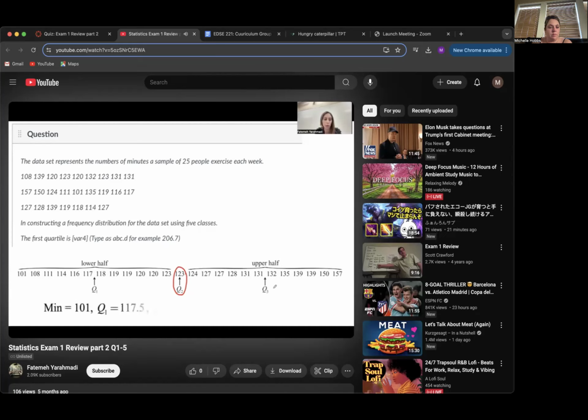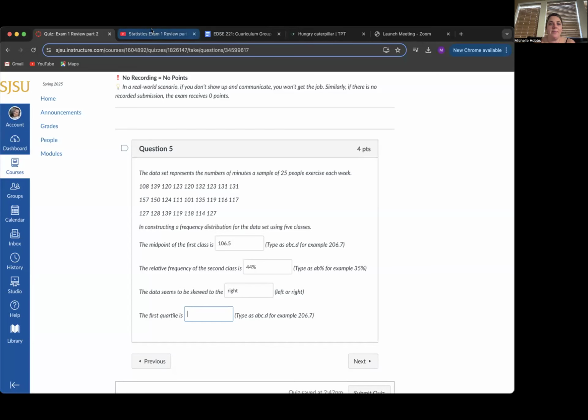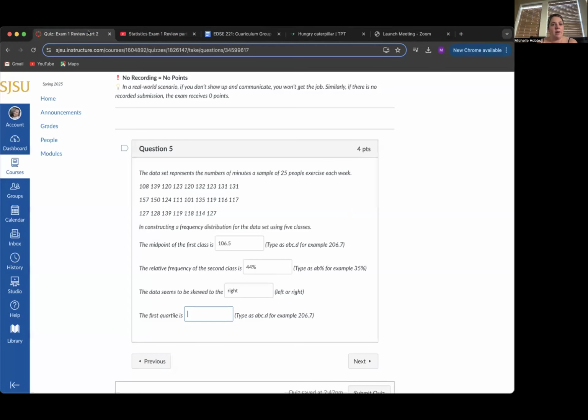So the minimum value is 101. The first quartile is the mean of these two data. This is the average. 117 plus 118 divided by 2 gives you 117.5. Okay, so we were looking for the first quartile, and on the graph here, it's the midpoint of all of this data here. It is between 117 and 118, which is 117.5.